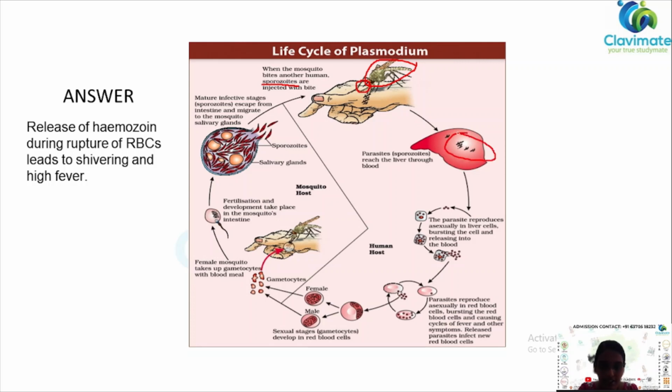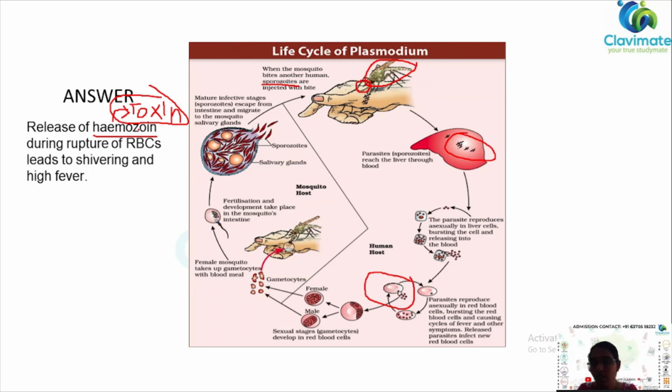In the liver it goes through many cycles, and at last there is lysis of the RBCs, which leads to the release of hemozoin, which is a toxin.